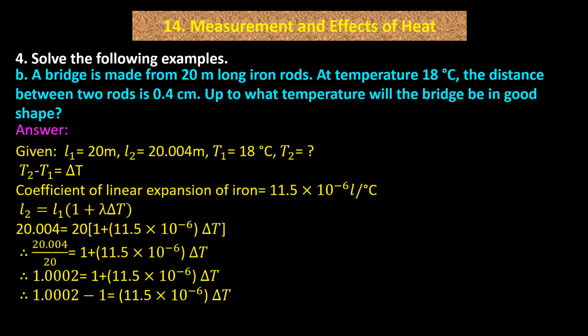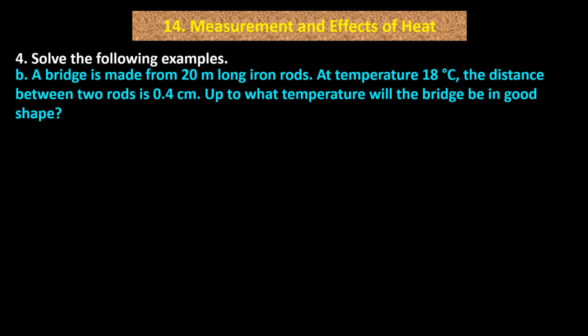Therefore, 1.0002 minus 1 equals bracket 11.5 into 10 raised to minus 6 bracket complete delta T. Therefore, 0.0002 equals bracket 11.5 into 10 raised to minus 6 bracket complete delta T. Answer: delta T equals 0.0002 divided by 11.5 into 10 raised to minus 6.